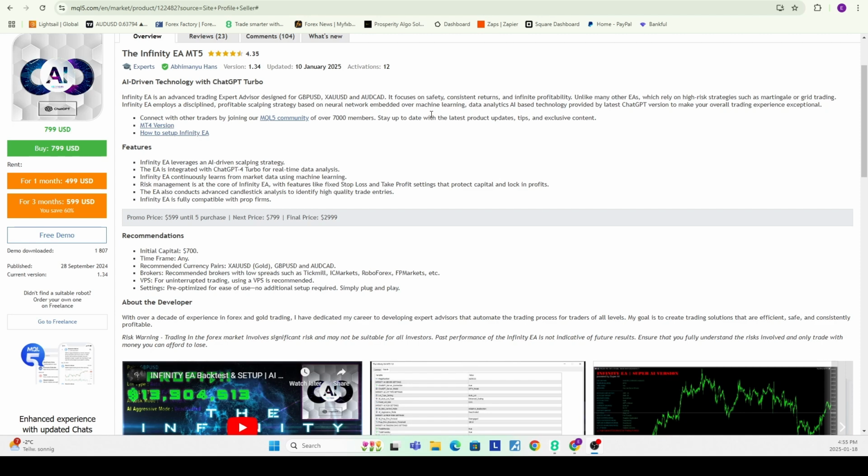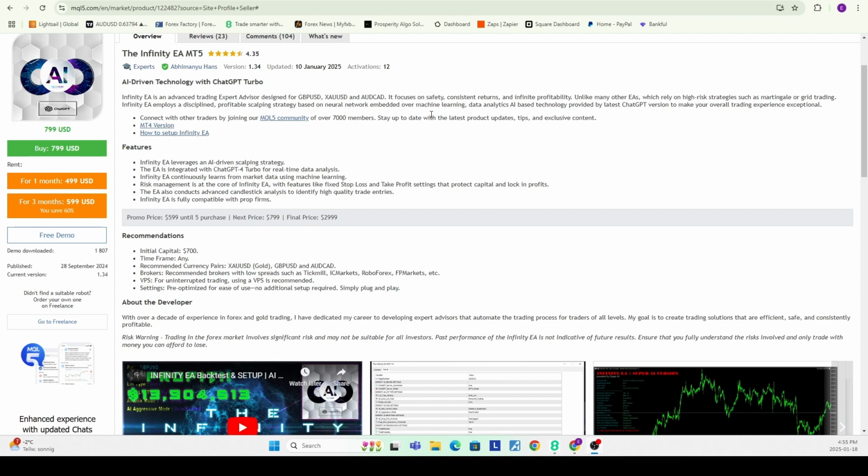Okay, so this seems like the classic MQL5 website where they tell you about all the phenomenal AI features that the bot uses, but they don't actually explain how it's using AI, because you can very well use ChatGPT, you can use large language models and a variety of different techniques that leverage AI and machine learning.